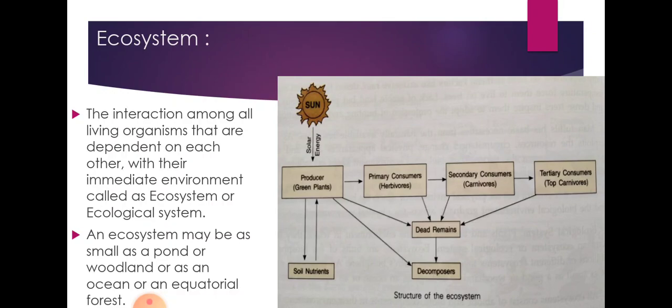What happens when all these, producers, primary consumers, secondary consumers, or we can say producers and consumers, die? Their dead remains get decomposed by the microorganisms. They decompose the dead bodies and separate all the elements of which the living beings were made.